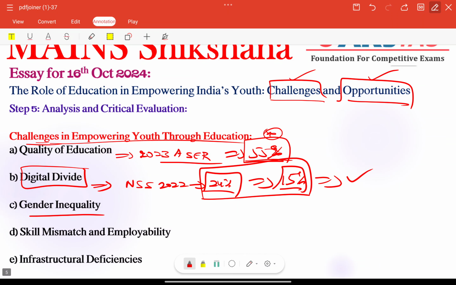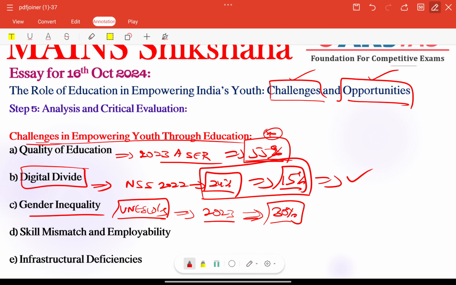Next, gender inequality is there. Here we can add UNESCO's 2023 report regarding gender inequality, that nearly 30% of girls in India drop out of school by the age of 15 due to socio-cultural barriers, early marriages and the lack of adequate sanitation facilities in schools. These are the reasons for the dropout. But here we need to mention the reasons and also important facts. Nearly 30% of girls in India drop out of school.